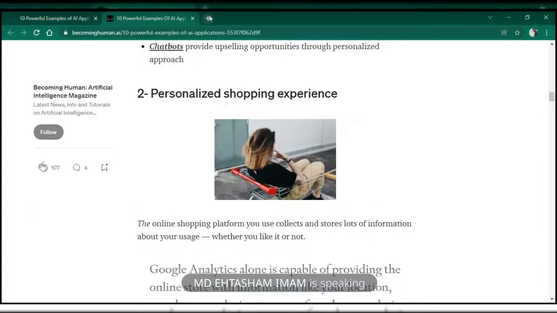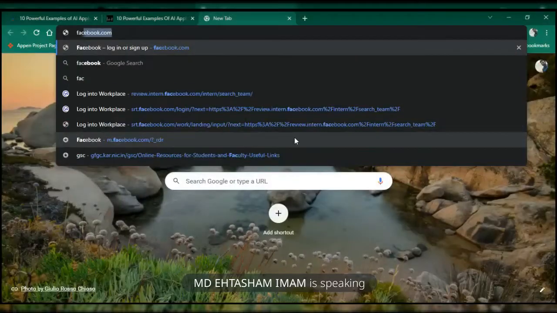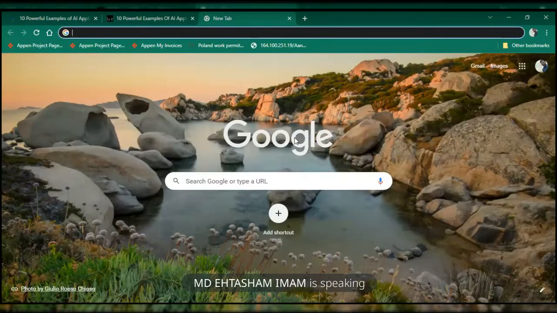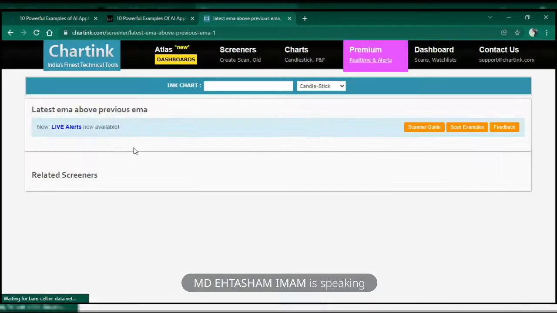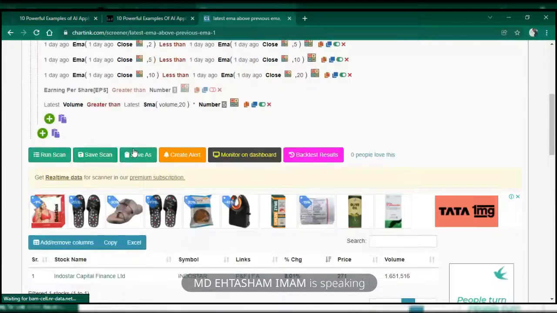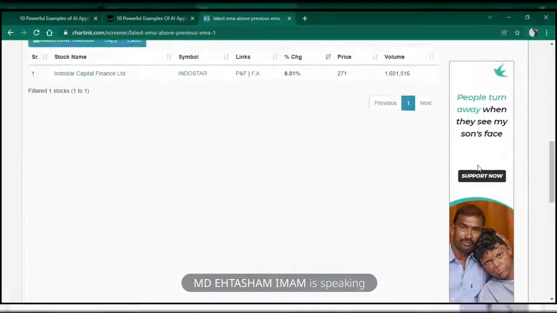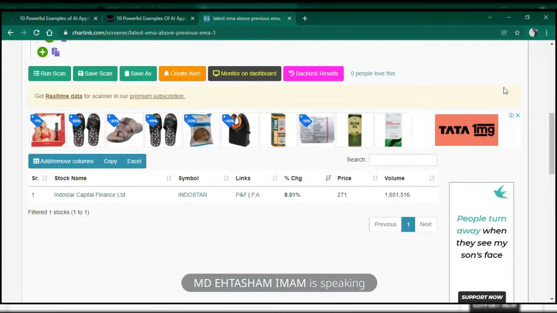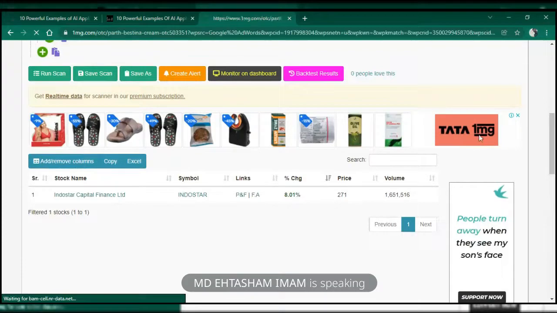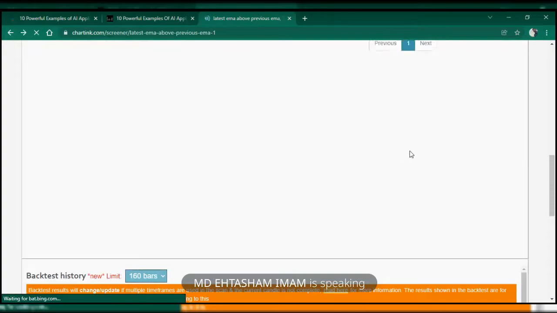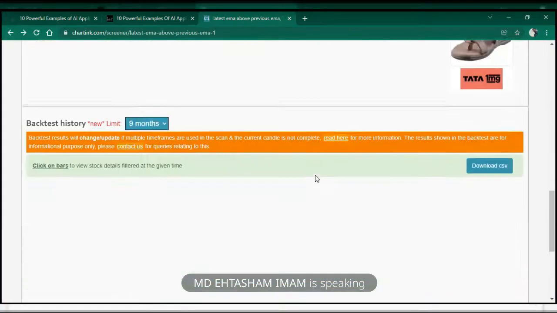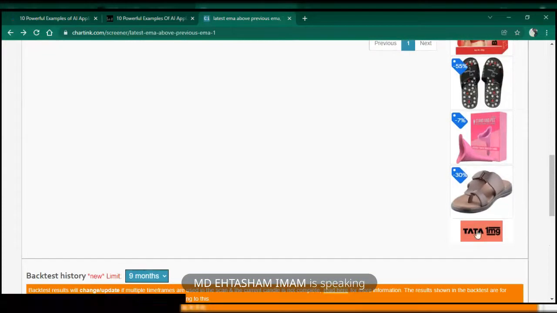Personalized shopping experience. Now suppose I open some random website, like ChartLink, which I had opened yesterday. In this website you get certain ads, here are some ads and here are some ads. Why is it showing me all these ads? It is because I use Tata 1MG. All these ads are from Tata 1MG. If I click on this, I will be taken to the Tata 1MG website.